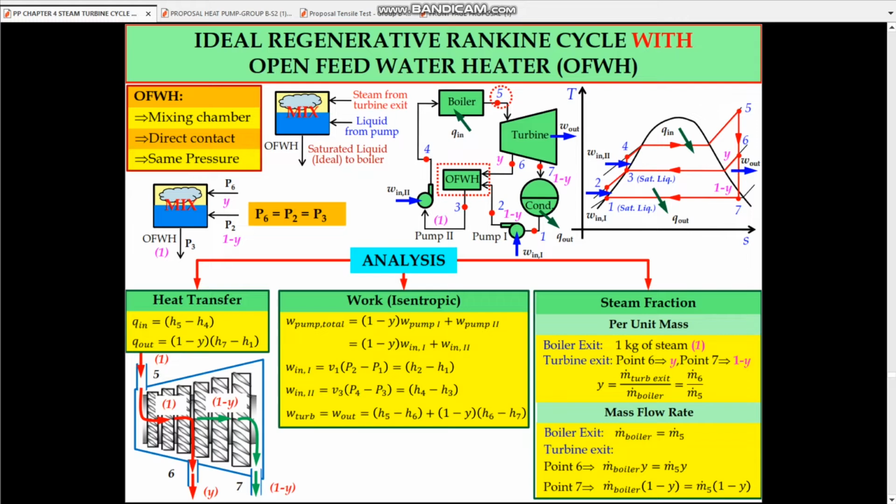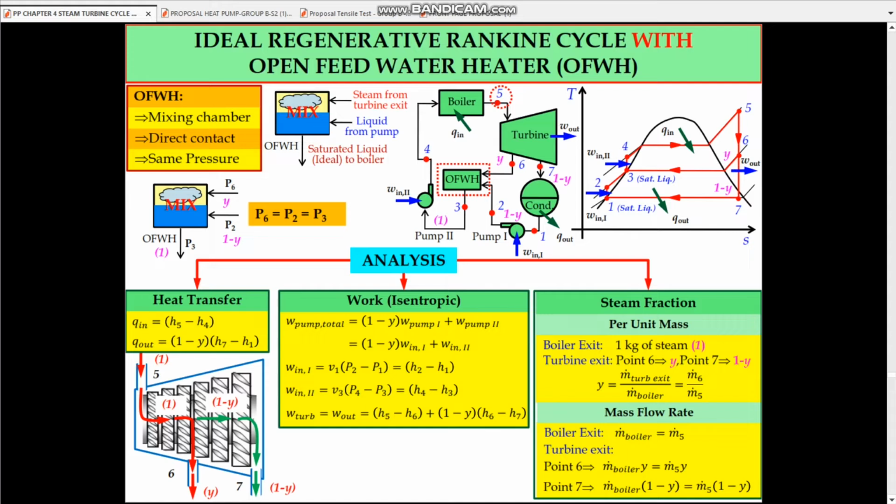The open feed water heater is actually a mixing chamber, with direct contact, where the liquid from pump number 1 will enter the open feed water heater and mix with the steam from the turbine exit. In this case the water will be saturated liquid.